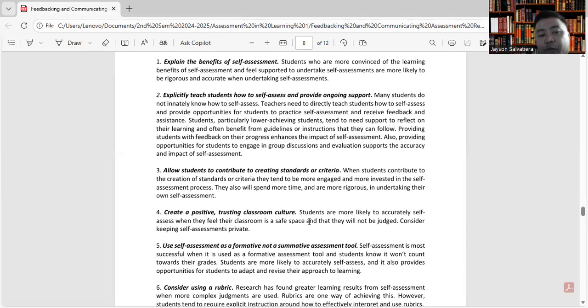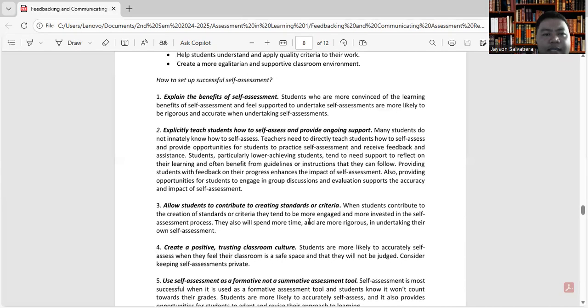Another allows students to contribute to creating standards or criteria. Okay. Kaya nga in giving the rubric, diba? Pag binasa yung criteria, dapat pwede rin po kayong mag-contribute or mag-suggest, diba? When students contribute to the creation of standards or criteria, they tend to be more engaged and more invested in the self-assessment process. They also will spend more time and more rigorous in undertaking their own self-assessment.